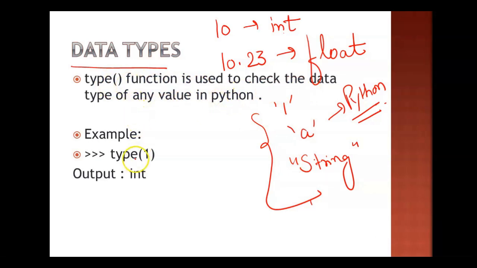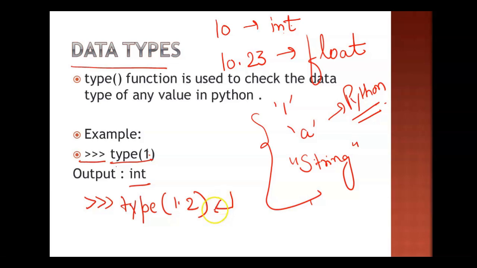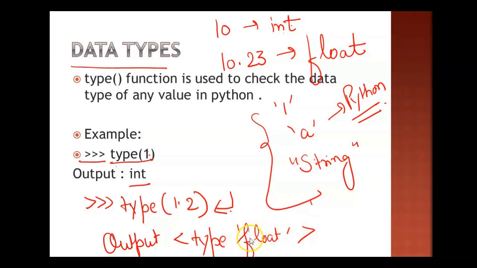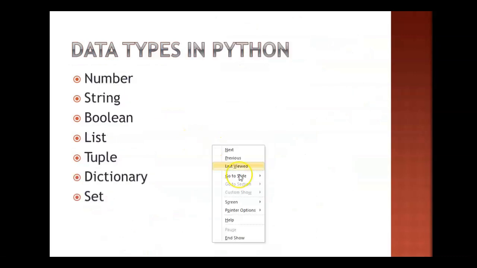Okay, so what you can do, if you have written type(1), so 1 is one integer value. So when you write like this on Python prompt, it will give you type int, because this 1 is one integer value. Like that only, suppose you have written type(1.2), and when you press the enter key and find the output, this will give you type float, because this is one float value and the float will come in single quote. In this way you will get the output, right?